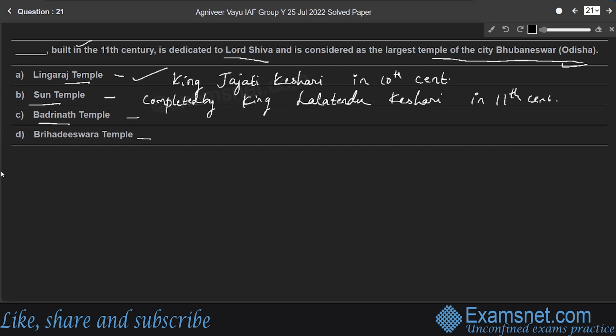Konark Sun Temple is the 13th century Sun Temple at Konark near Puri city, Odisha. Badrinath Temple is a Hindu temple dedicated to Vishnu, situated in the town of Badrinath in Uttarakhand. Brihadishwara Temple is a Hindu Dravidian styled temple dedicated to God Shiva, located on the south bank of the Kaveri River in Tanjavuru, Tamil Nadu. So, option A, Lingaraj Temple, built in the 11th century, completed by King Lalatendu Keshari, and dedicated to Lord Shiva.